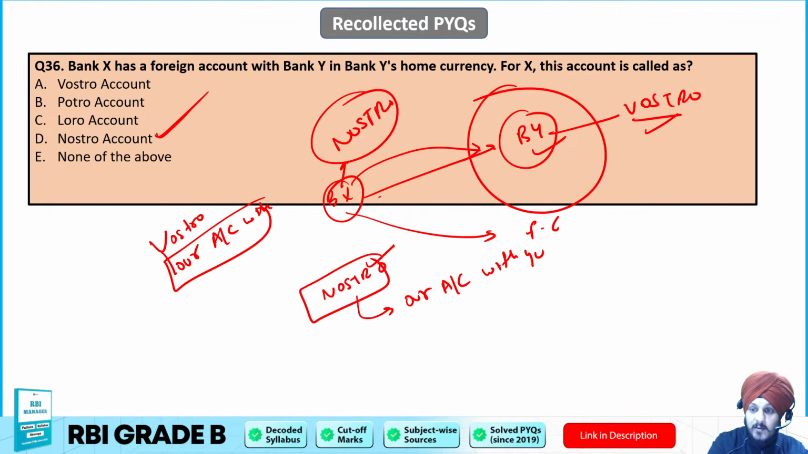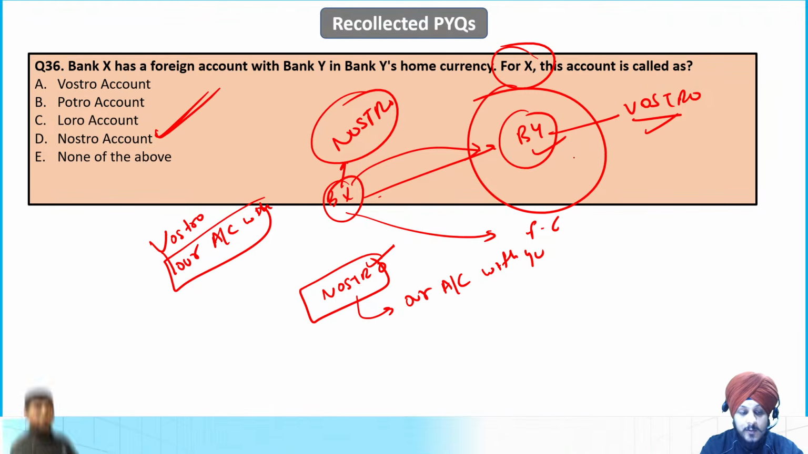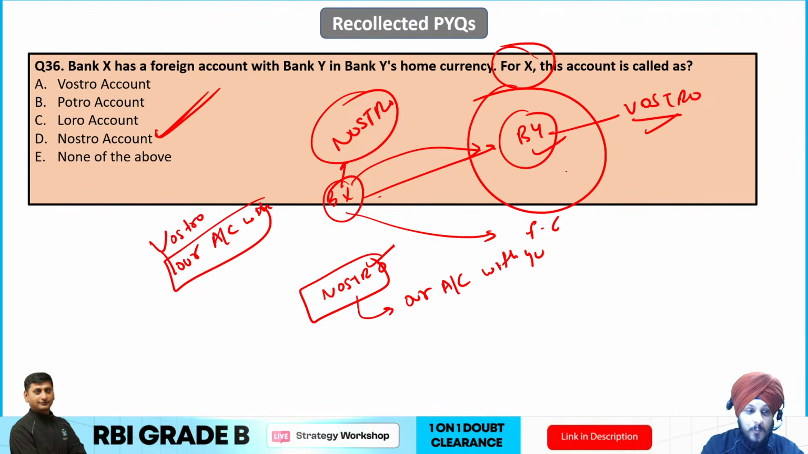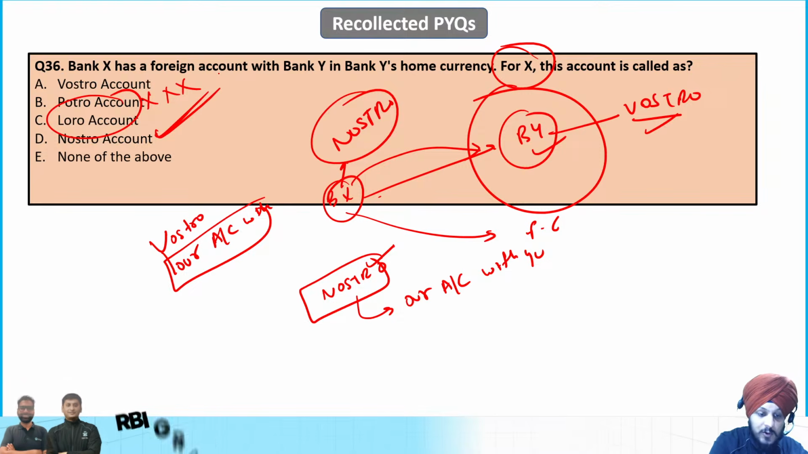But the question is asking, for X, this account is called what? So it is going to be the Nostro. Nostro is going to be the answer to this question. Now if you talk about Potro, there is no such term like Potro. This is written just to confuse you. We know about Loro already.